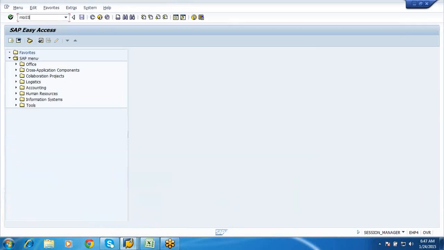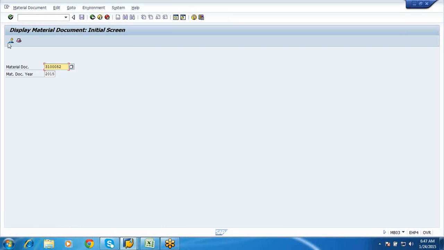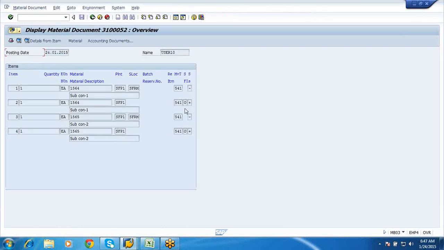MV03. So this was the latest accounting one which we gave. See here, 541 WO, 541 WO. If I go to accounting document, we will not be having an accounting document for this. See here, does not include any accounting document.